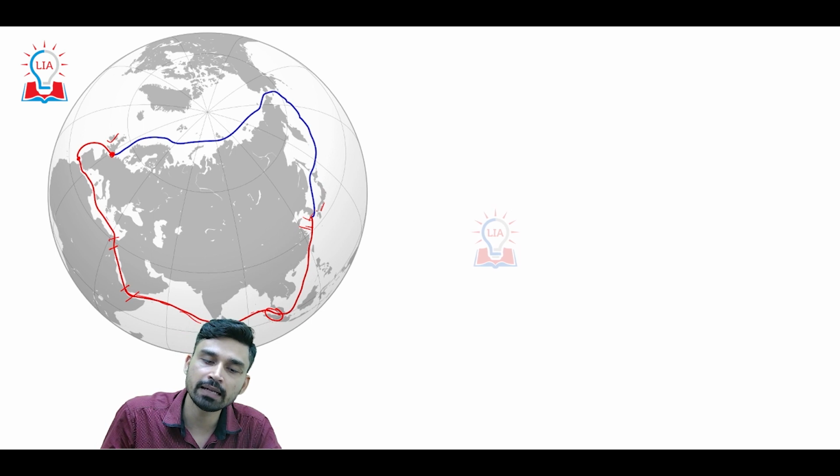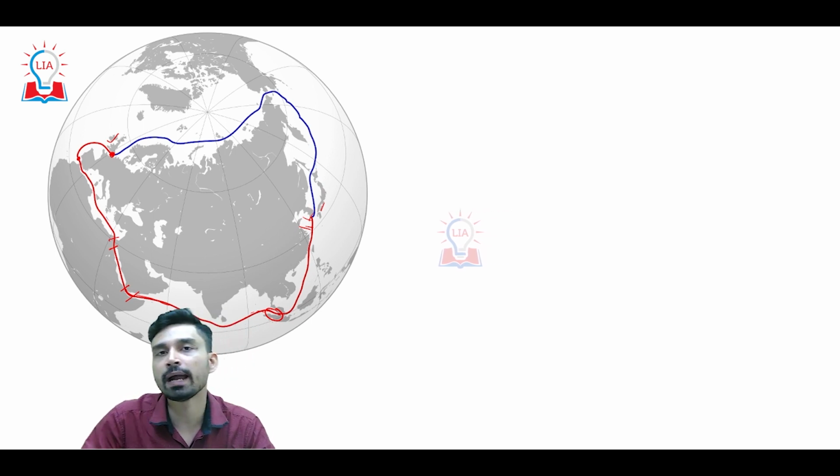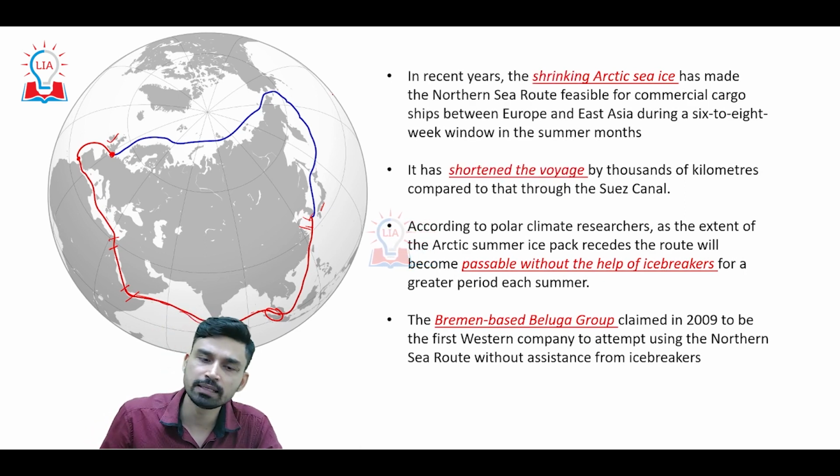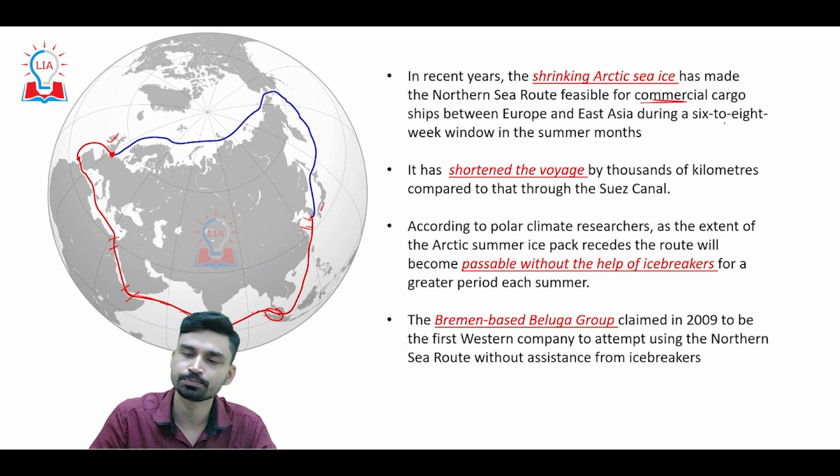However, China and other Asian countries are looking at an alternative route called the Northern Sea Route. As we have discussed, due to global warming we are continuously witnessing a shrink in the Arctic ice, and that has made the Northern Sea Route feasible for commercial cargo ships between Europe and East Asia, especially during the summer months for a period of 6 to 8 weeks.